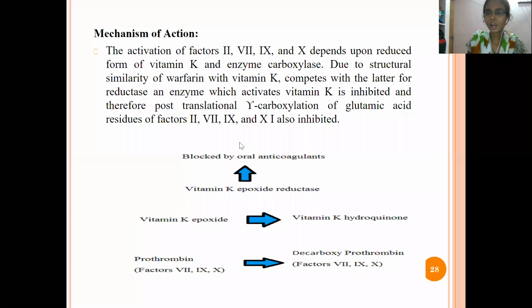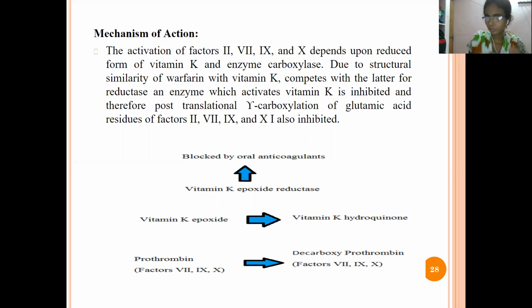So next one is the mechanism of action. What is the mechanism of action of the anticoagulant? What does anticoagulant mean? It prolongs the duration of blood coagulation. For the formation of a blood clot, what are the responsible factors? That is vitamin K and the blood factors. If we inhibit their function, like vitamin K and the blood factors, then automatically the blood coagulation does not occur. So the anticoagulant is also known as a blood thinner.